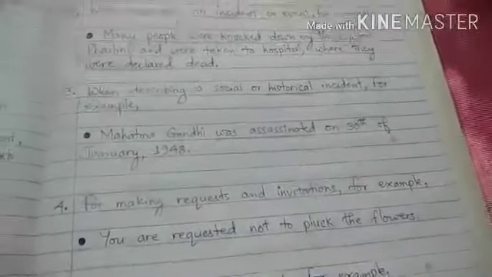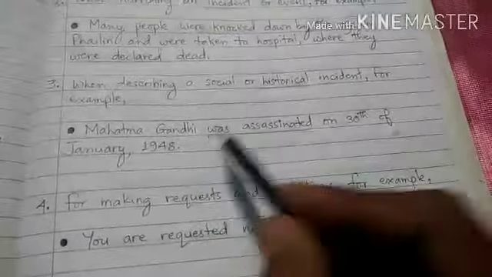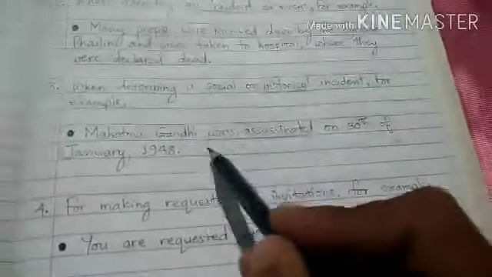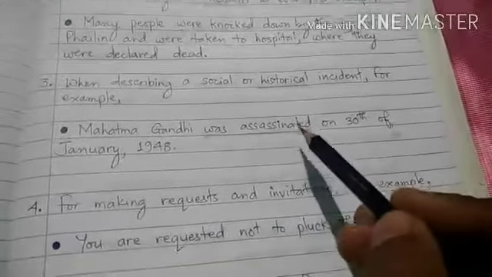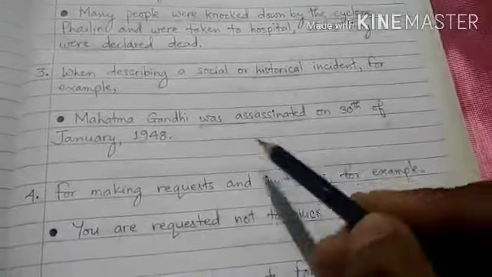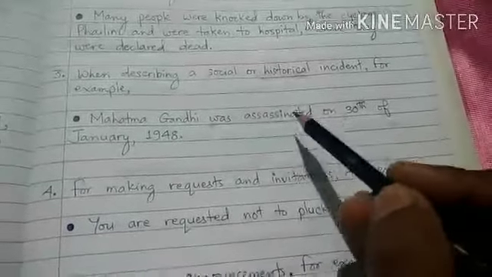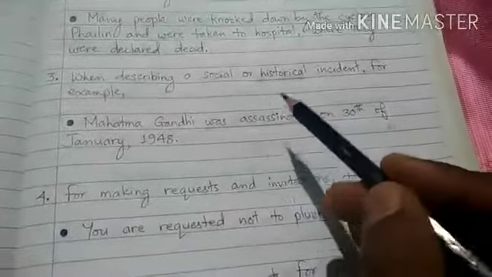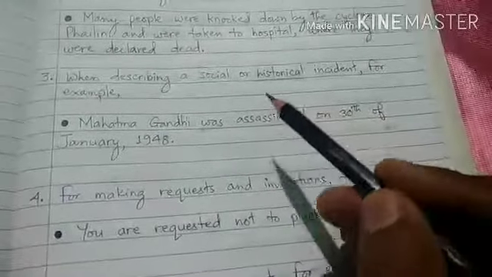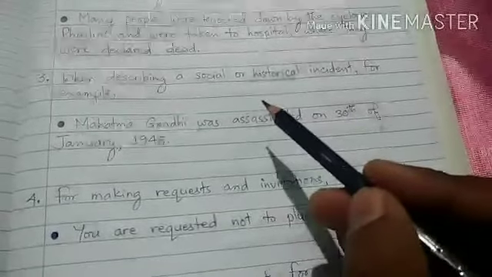Understood? Like Gitanjali was written by Rabindranath Tagore. See, if you explain any kind of historical incident or historical event or any kind of social event, you express that event, you write that event in what?